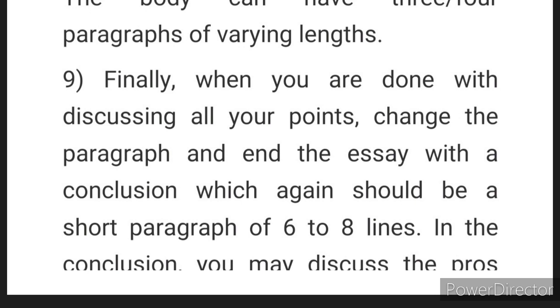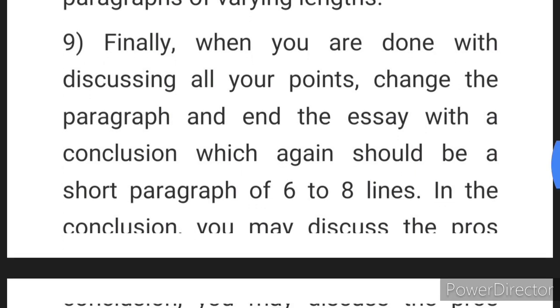So don't ask, this is a very common question asked by students. Sir, how many sides do I have to write? Sir, for 20 marks, how much do I have to write? You have to write 300 to 350 words. Teacher cannot tell you how many sides. The teacher can only tell you the word limit. So you have to write at home and see how many sides it comes to when you are writing 300 to 350 words. Practice that at home so that in your examination during the paper of 2 hours, you don't have time to sit and count the number of words.